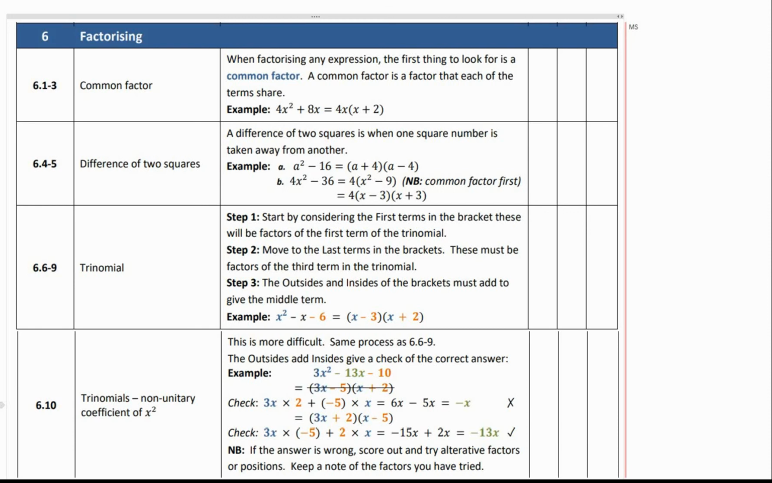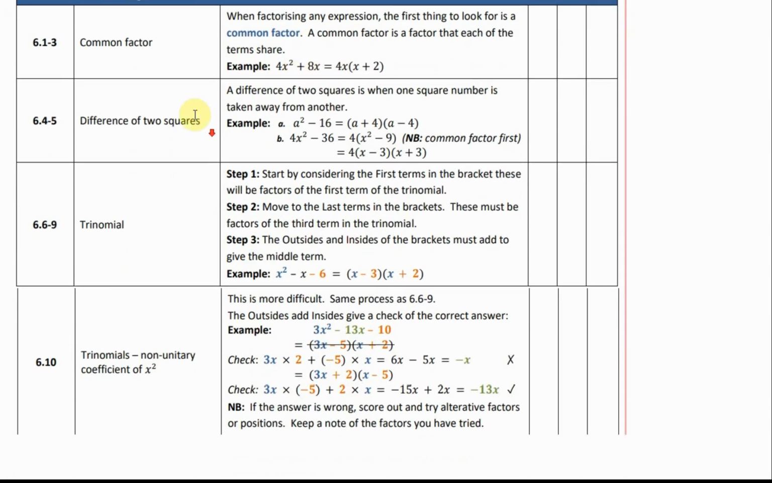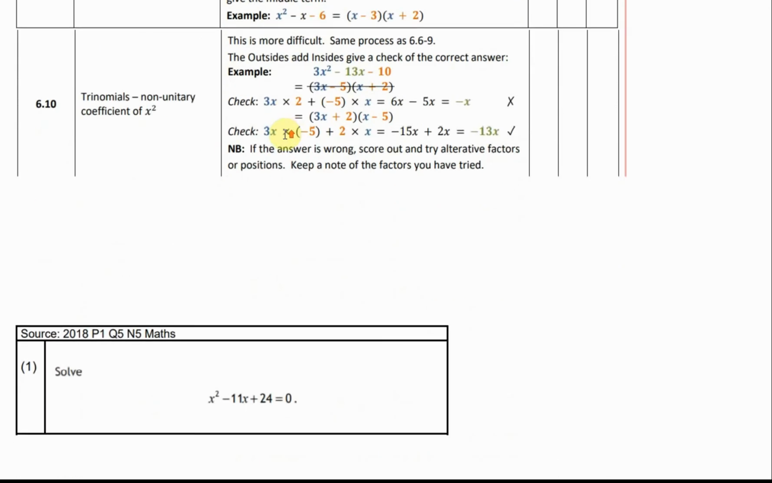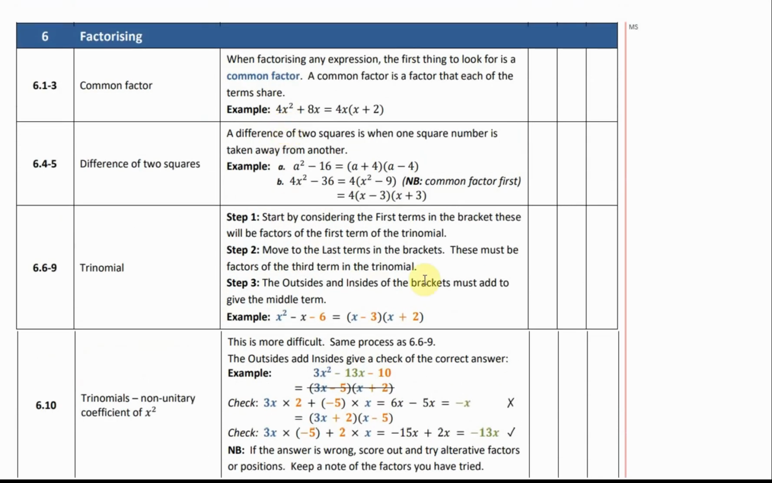Okay, section 6, factorising. Not going to go over the common factor much. I'm going to concentrate more on the difference of two squares and trinomials. However, it is worth mentioning that the first thing you would do for any factorising is take a common factor. So if we're doing factorising, always think, can I take a common factor first? I'm not going to go over loads of examples on that though, because it's quite straightforward.